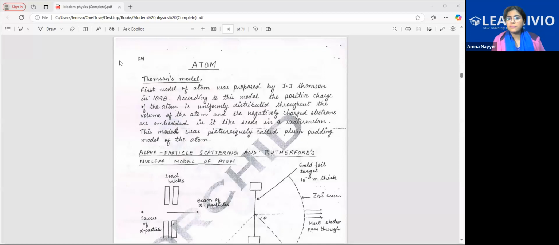Okay. So we have completed the dual nature of matter and radiation. Now the next chapter in your modern physics unit is the atoms chapter. This is very similar to what you've studied in the structure of atom in class 11th chemistry, right? So the basics part you've already studied, and many things will be revised and refreshed this time. Now, this is a very short chapter. Most of the portions that were earlier included have now been deleted also.